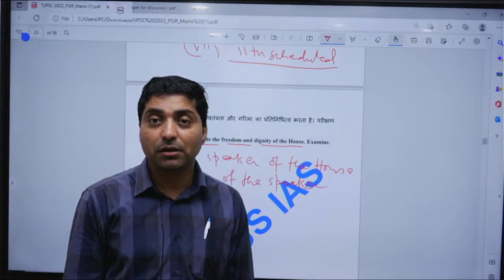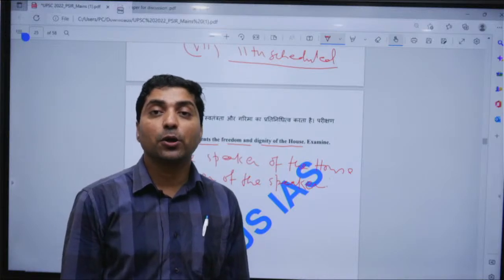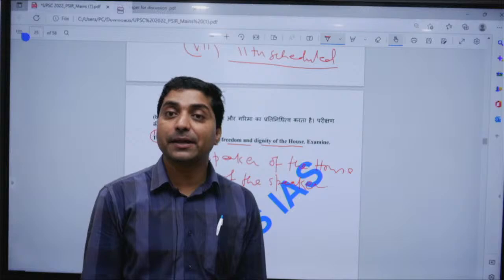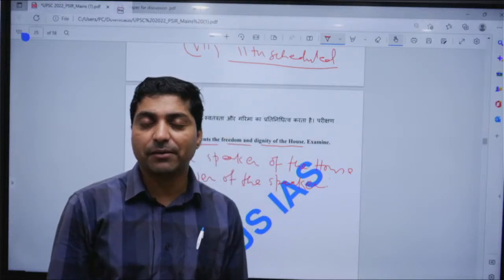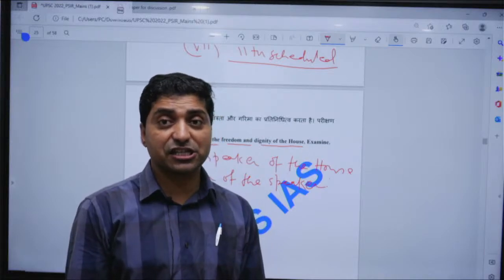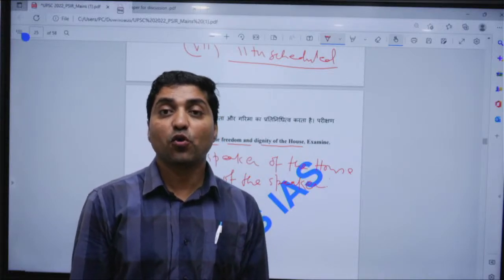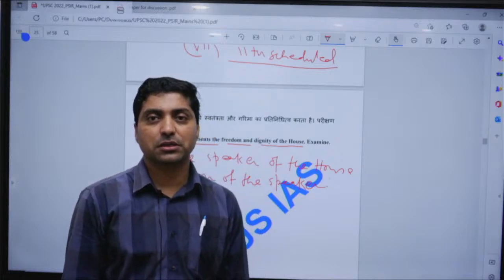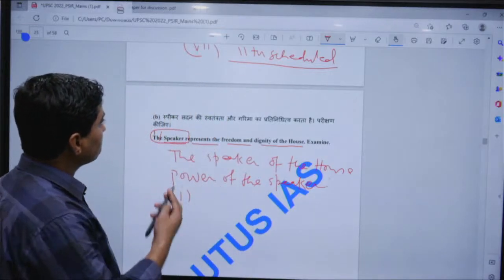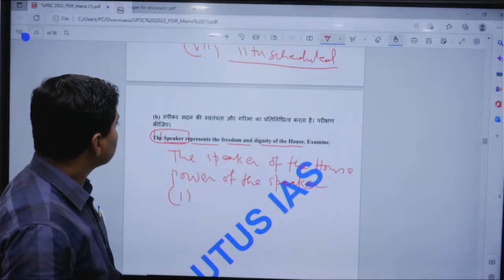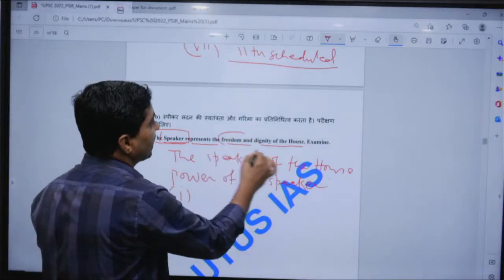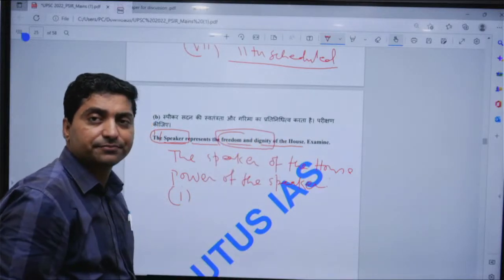But in Indian democracy, the speaker does not resign from the party, he carries party membership and at the same time remains a speaker. And so there are allegations against the speaker that a speaker often becomes biased towards their party. At the same time, a speaker represents the freedom and dignity of the house, of course.